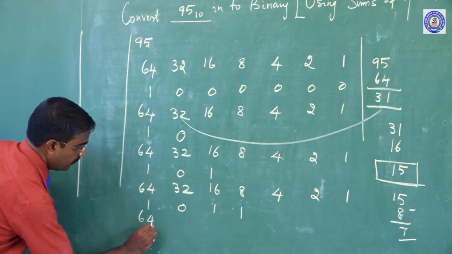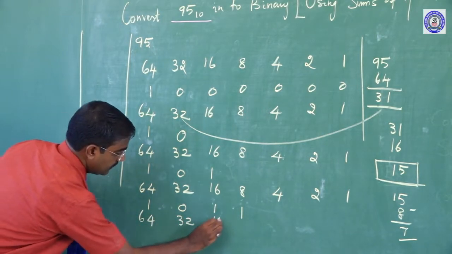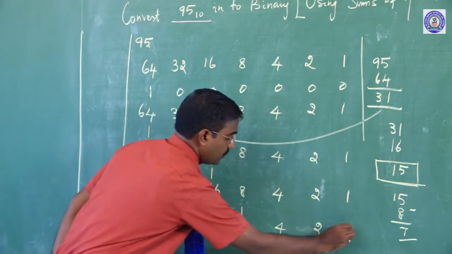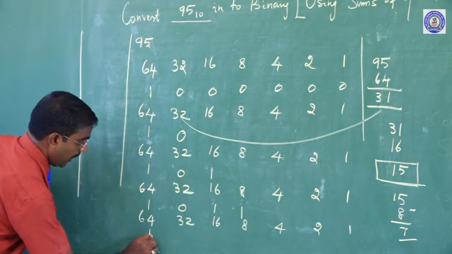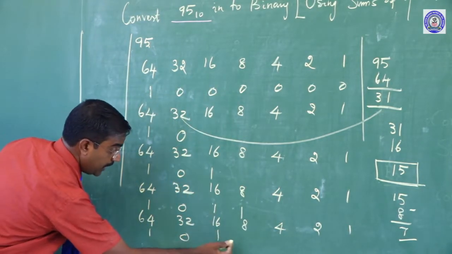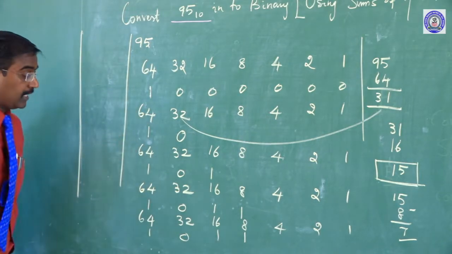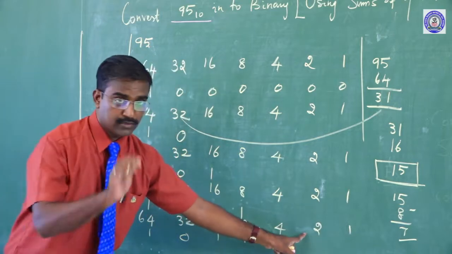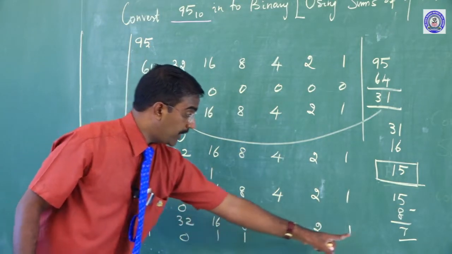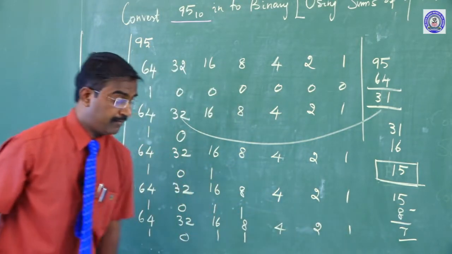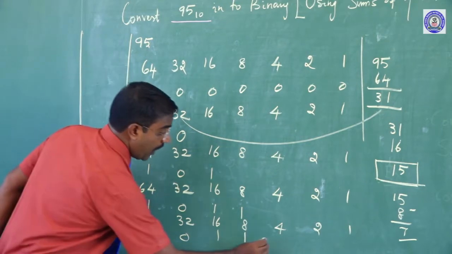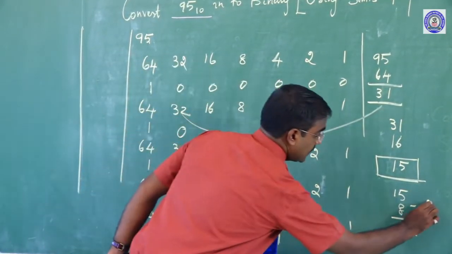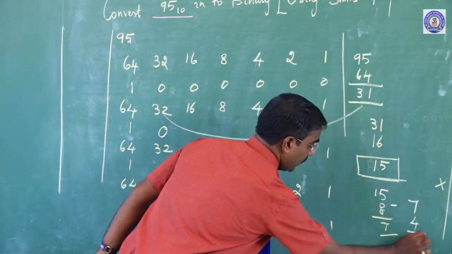Now 64, 32, 16, 8, 4, 2, 1. So 1, 0, 1 and then 1. But in that case the remaining is 7, and here is 4. So how many 4s are there in 7? Only one 4 is there in 7. Clear? So 7 minus 4 equal to 3.